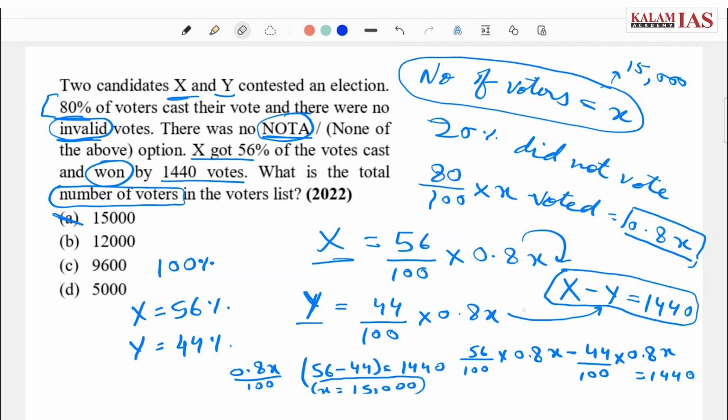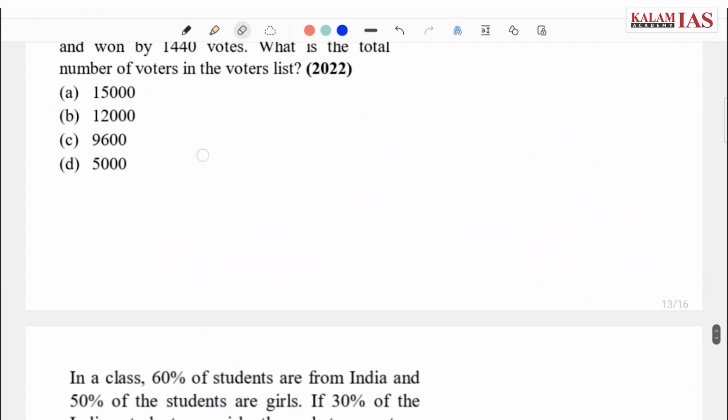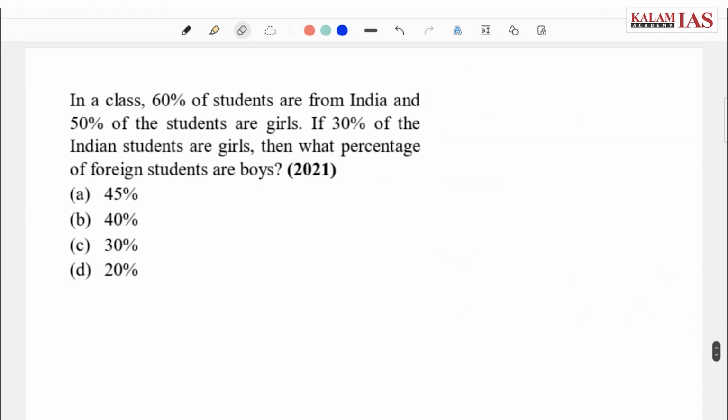After that, it is a simple equation which on solving we get 15,000 as the total number of voters. Now let's practice another type of question. Again, requesting everyone to first attempt it yourselves, find the answer out of these 4 options, and then we'll discuss this question.